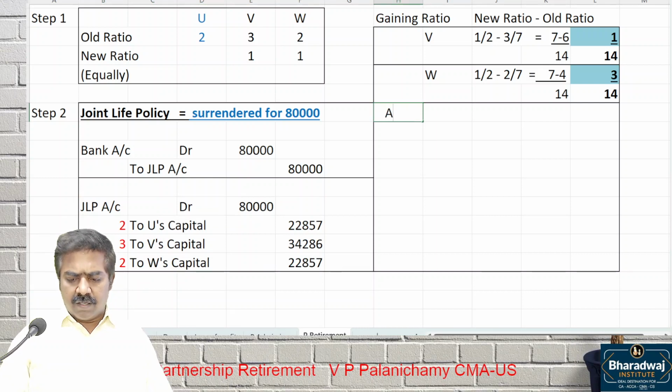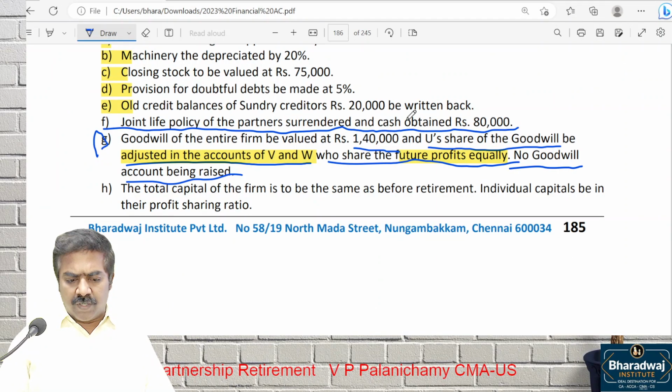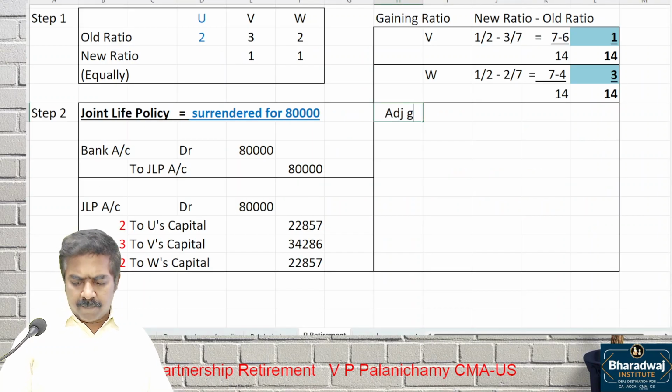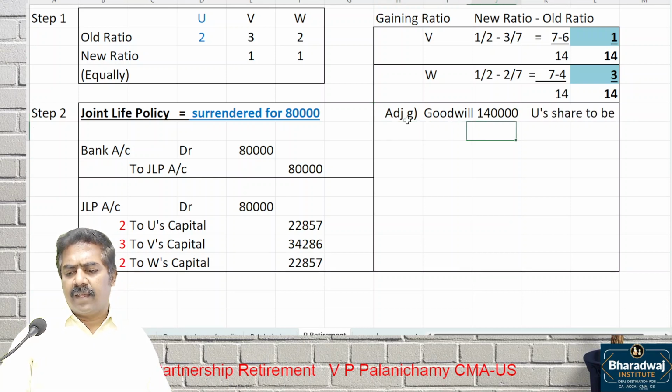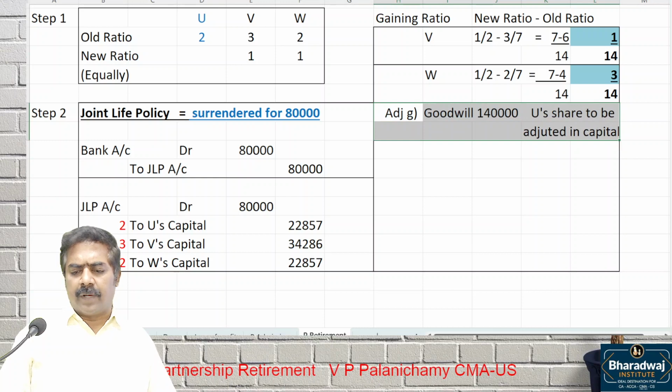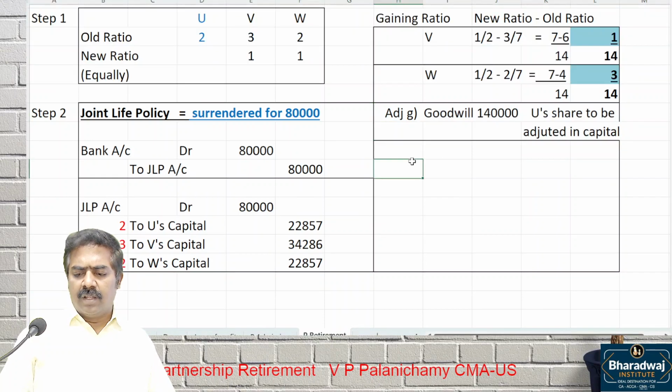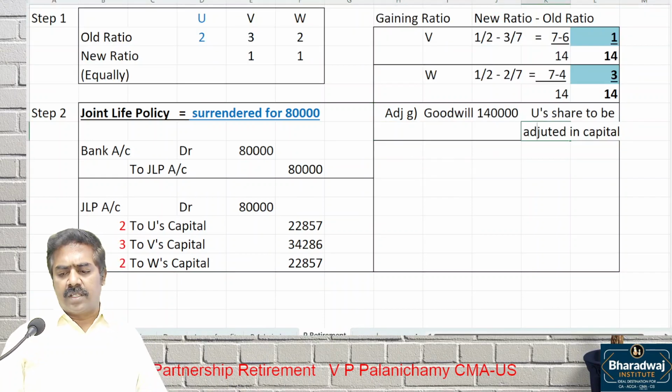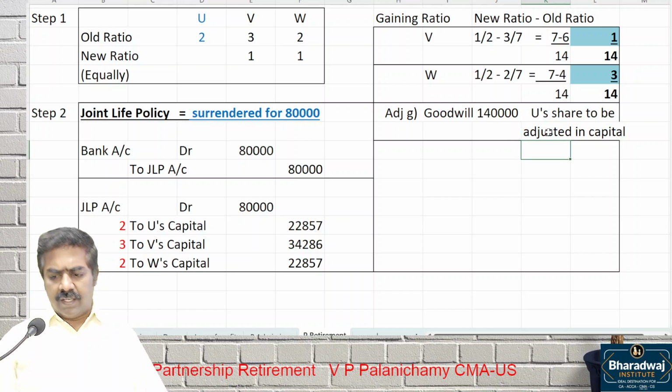Then, the adjustment number. Which adjustment number talks about goodwill? G. Goodwill, 1,40,000. What to do with this goodwill? The retiring partner's share has to be adjusted in capital. In which account should the retiring partner's share be adjusted? Capital account. How to adjust it? In which ratio? Gaining ratio. Simple.